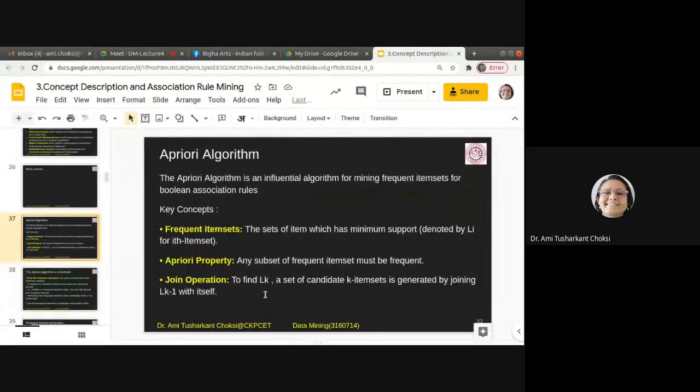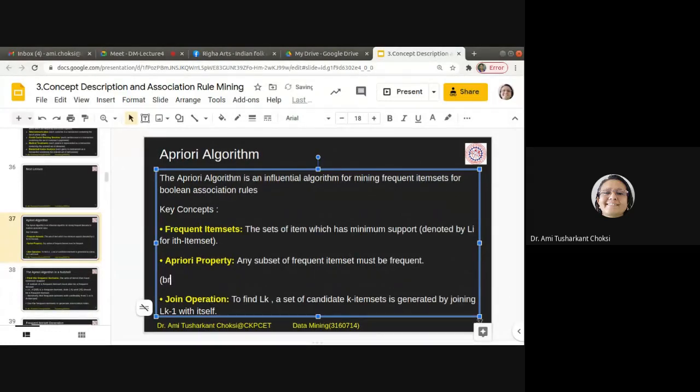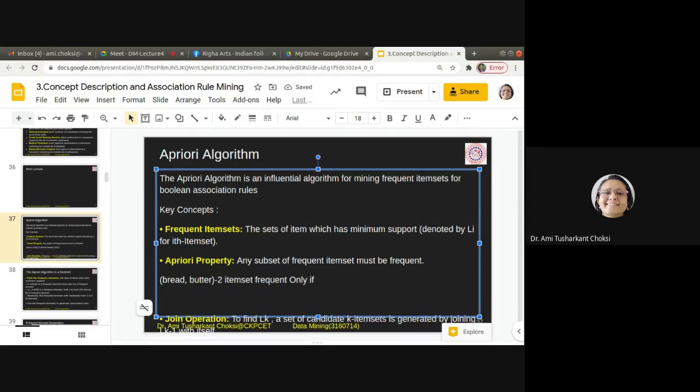If I say bread and butter, the combination of these two items, what we call a two item set, they can be frequent only if its subsets are frequent.